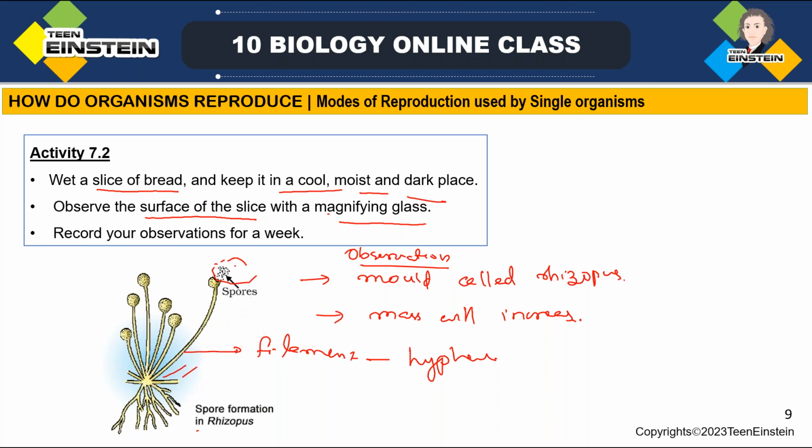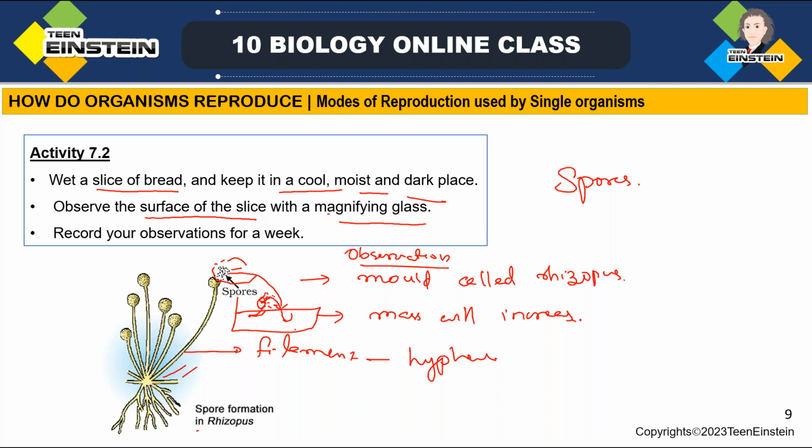Here is how it multiplies: this spore will fall on the same bread slice and form hyphae, that filament. Again spores will get created, and after maturation they will open, and again spores will come, so that the mass will increase. So here it is forming by spores; that is the mode of reproduction it uses. Okay, so these are the two activities we are discussing here.